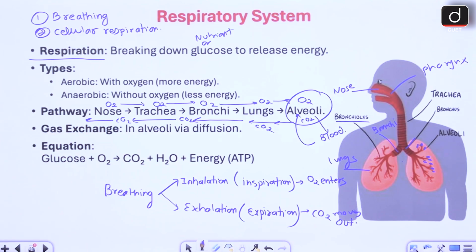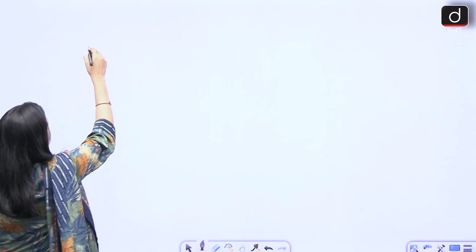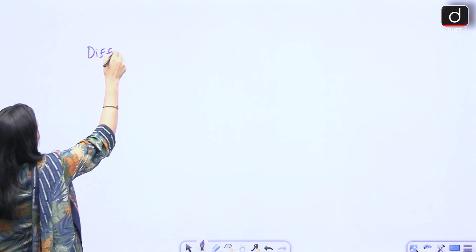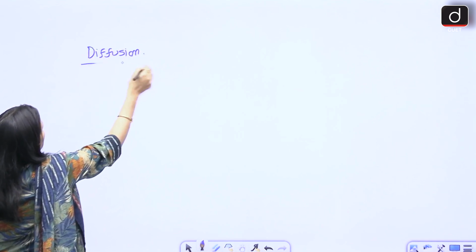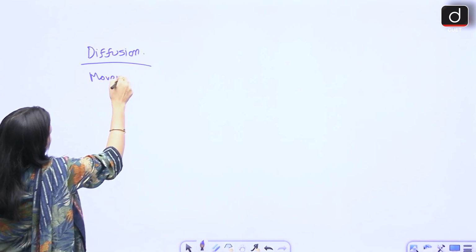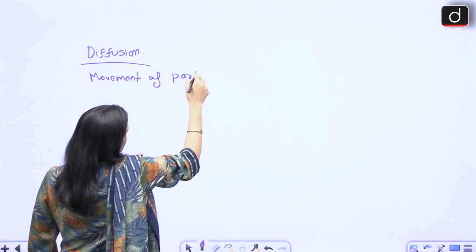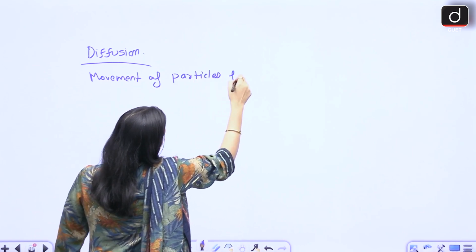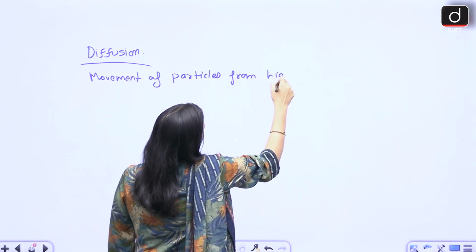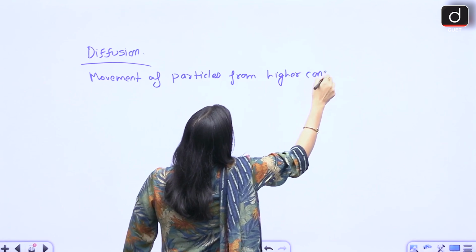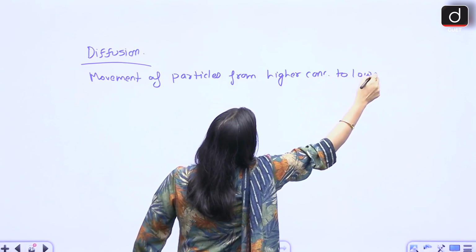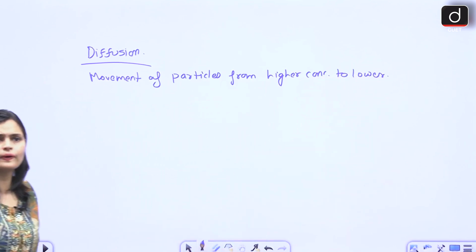Right? तो ये pathway चलता है. In the alveoli, gaseous exchange takes place via diffusion. Okay? Diffusion क्या होता है? Movement of molecules from हायर कंसंट्रेशन टू लोअर कंसंट्रेशन.